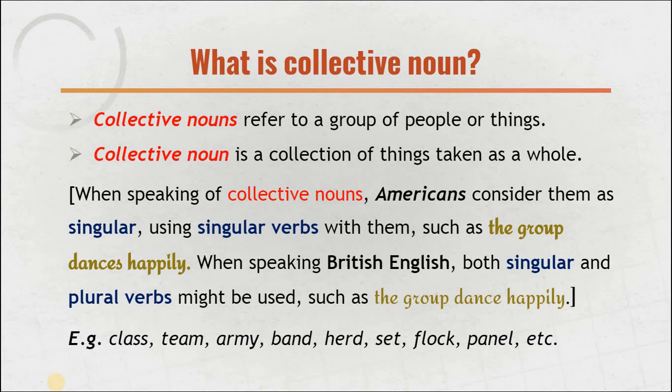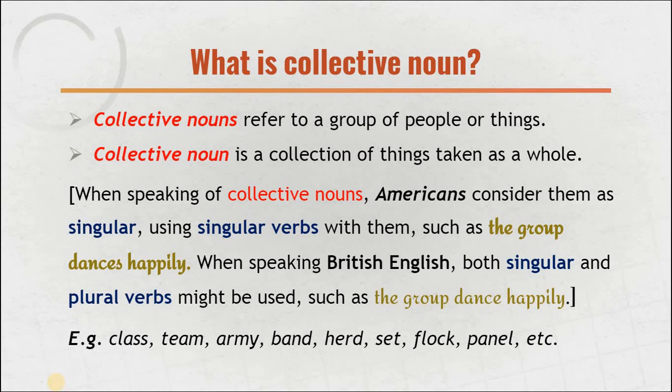What's then a collective noun? When you pronounce the word again, collective, collective means to collect something, to gather something. So it means that collective nouns refer to a group of people or things, because it's called collective, meaning collect something together into one. To group a lot of people, a lot of things, and give one specific name to that group. So then that name which you gave to the group or the people will be called the collective noun. Collective noun is a collection of things taken as a whole.